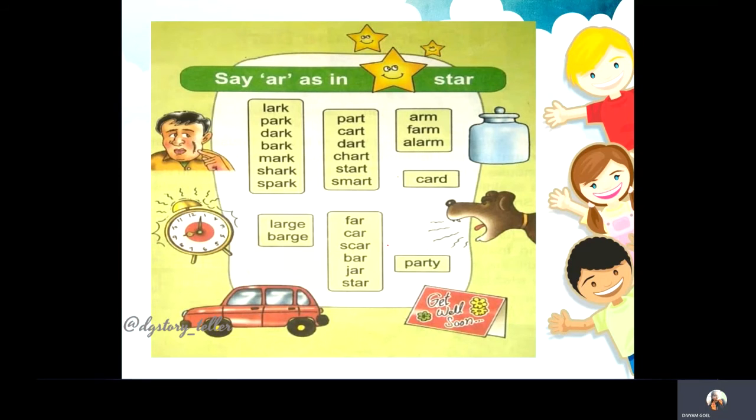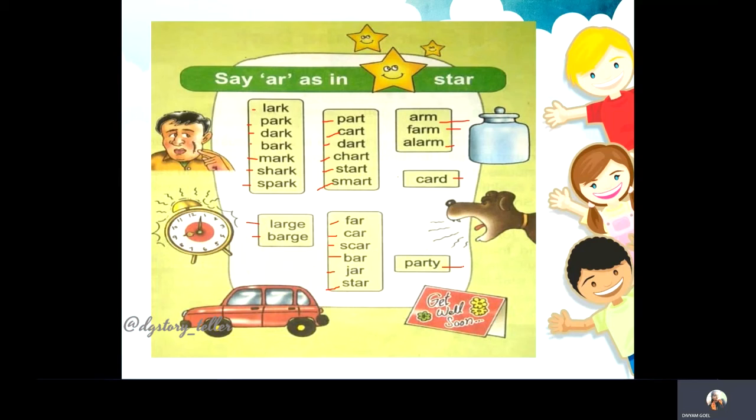Okay, so these are the words we discussed today. The first word is lark, then park, then dark, bark, mark, shark, spark, large, barge, part, cart, dart, chart, start, smart, far, car, scar, bar, jar, star, arm, farm, alarm, card, and party.